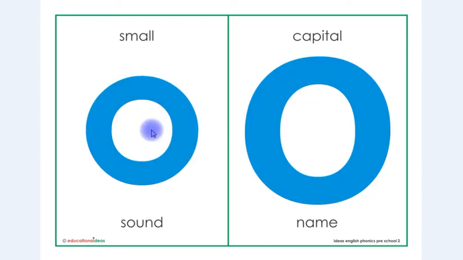This is letter O in small shape and this is letter O in capital shape. The sound is O and the name is O.